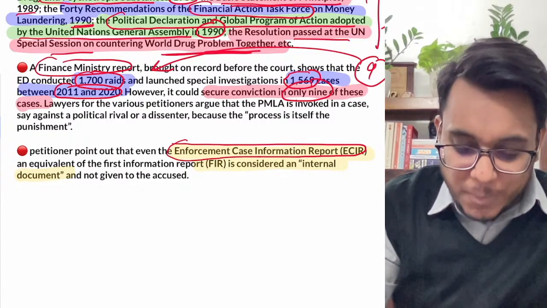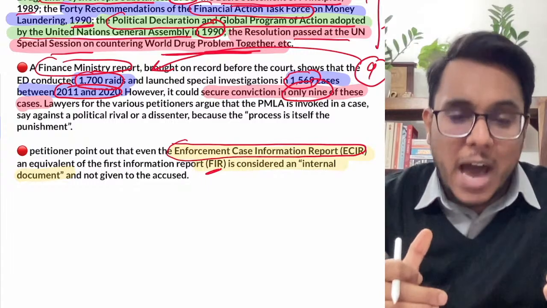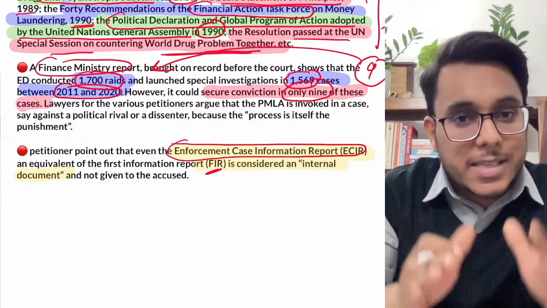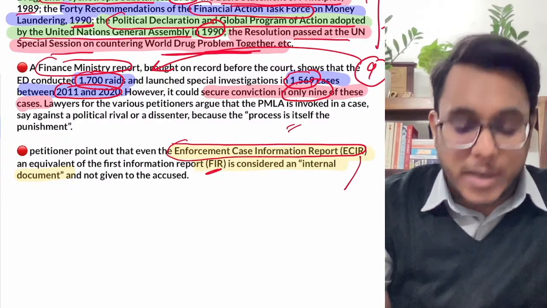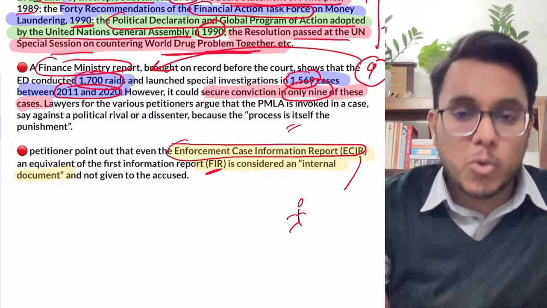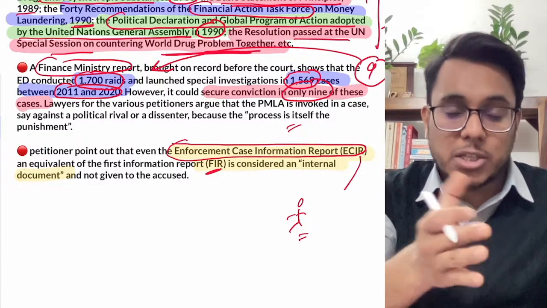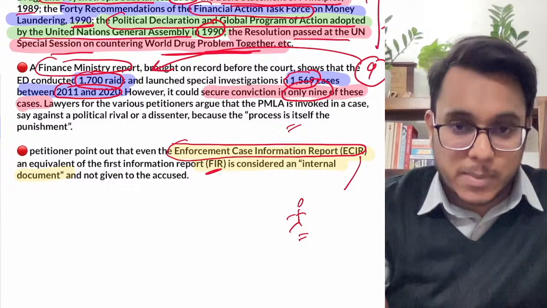This ECIR is equivalent to an FIR, which contains the charges slapped on a person or why he is being investigated. All these details are in the ECIR, but it is not shared with the person who has been charged. So this person doesn't know the purpose for which he is being investigated, and many times harassment happens.